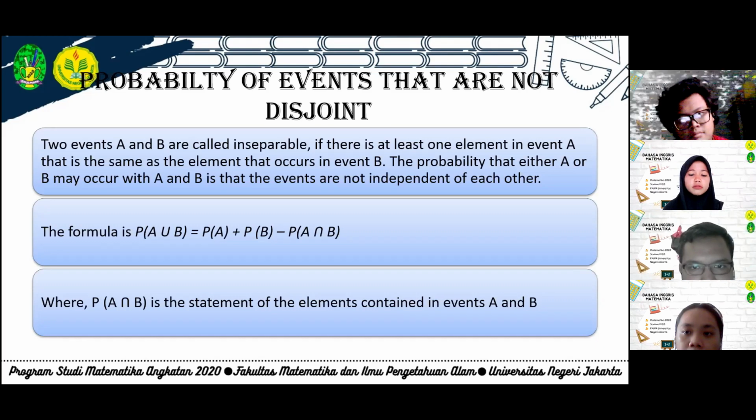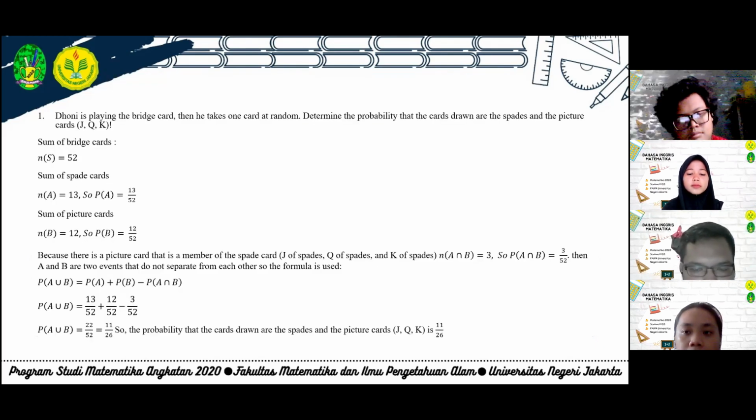The example: Donnie is playing with bridge cards. Then he takes one card at random. Determine the probability that the card drawn is a spade or a picture card J, Q, or K.